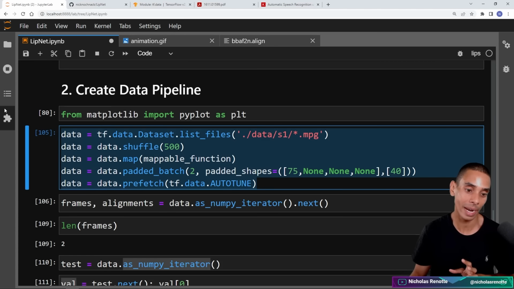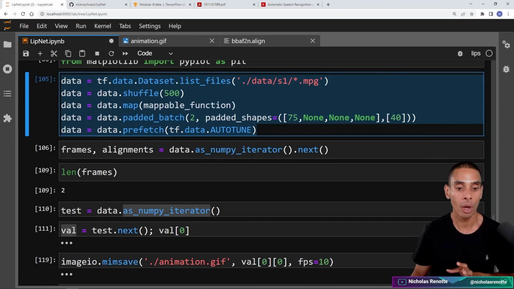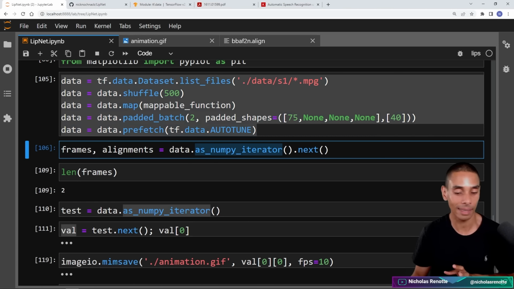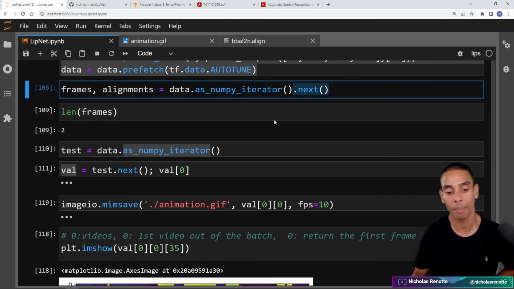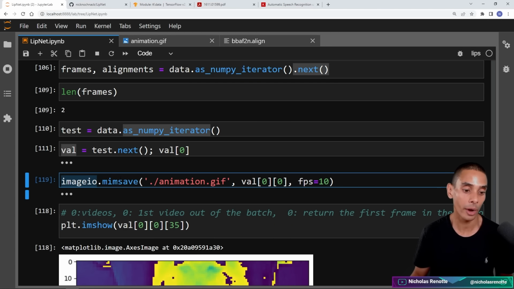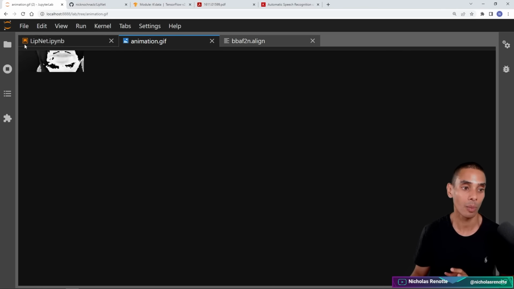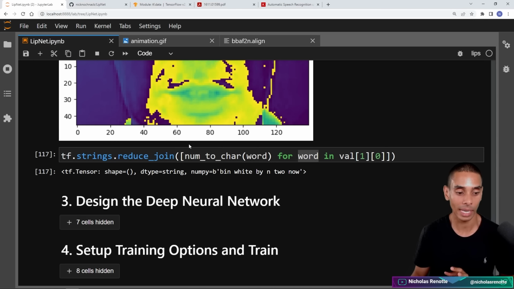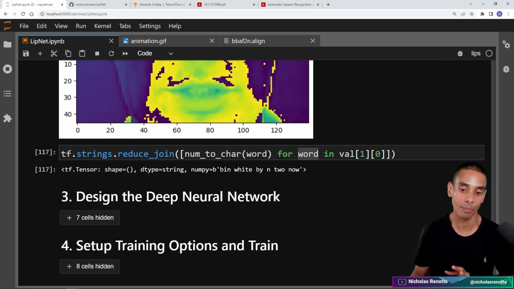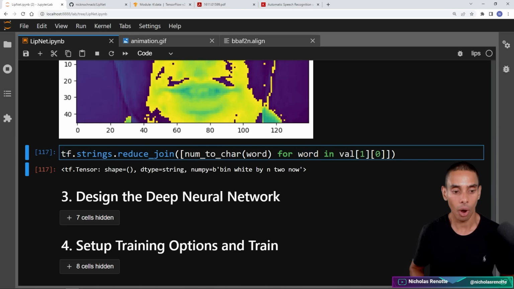So we've created a TensorFlow data set. We've tested it out using the .asNumPy iterator method and using the .next method to grab the next instance out of our data pipeline. We've also used imageio.mimsave to convert a NumPy array into a GIF so that you can see what this actually looks like. And we have also taken a look at the pre-processed images as well as the pre-processed annotations. Alrighty, that is our data pipeline and now ready for training.